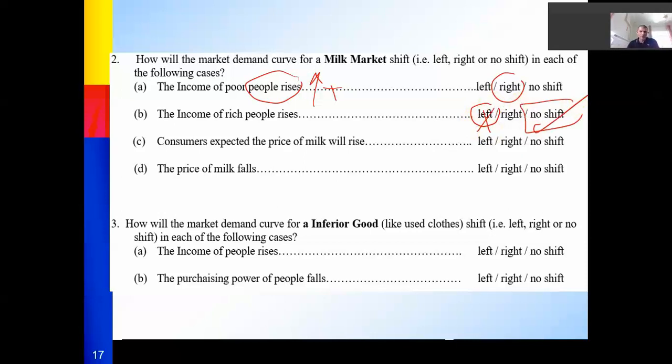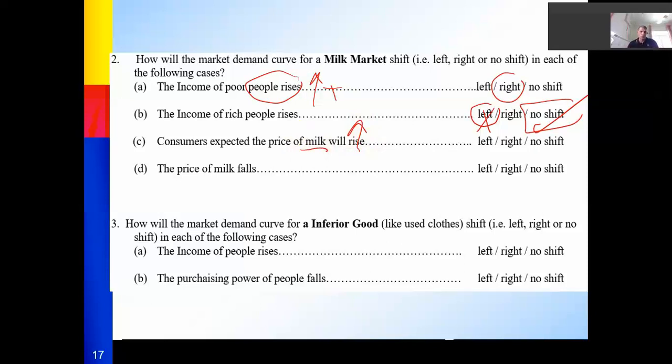Consumers expect the price of milk will rise. Milk is a normal good. If you expect the price will go up in the future, what will happen to your demand now? Will you consume more or less today? They told you next week, for example, the milk will go from 1 real to 10 real.